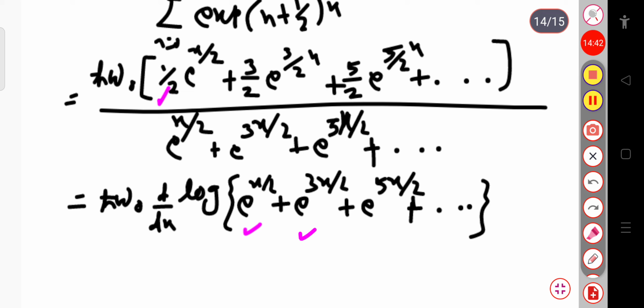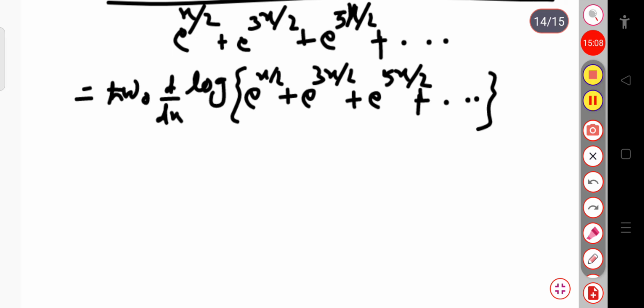Again for this it will be 3 by 2 into exponential 3x by 2. Similarly, if we take the derivative of this, it will be exponential 5x by 2 into the derivative of this, that will be 5 by 2. So here, in place of this total term, I can write d by dx of log of this much, and again we can write